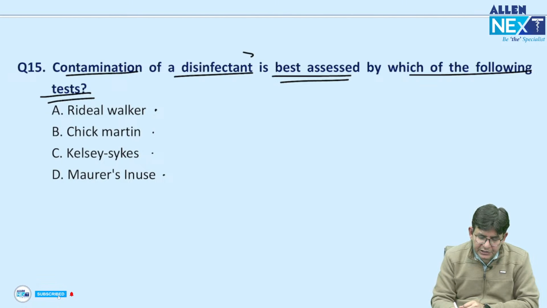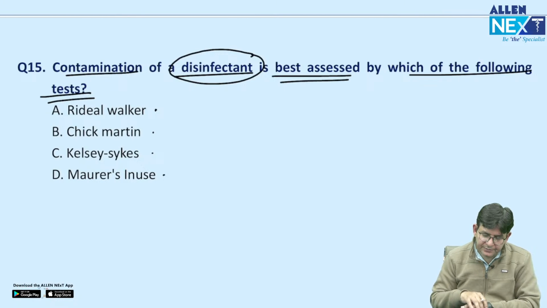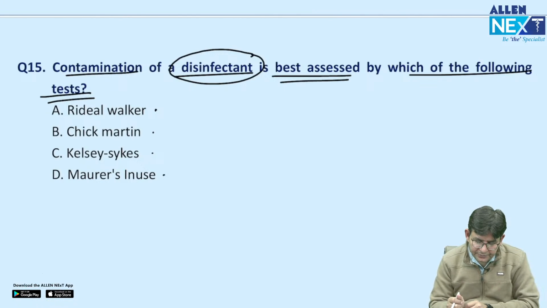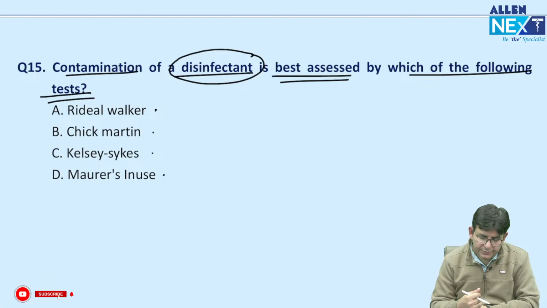The contamination of a disinfectant is best assessed by... Yes, please tell me.